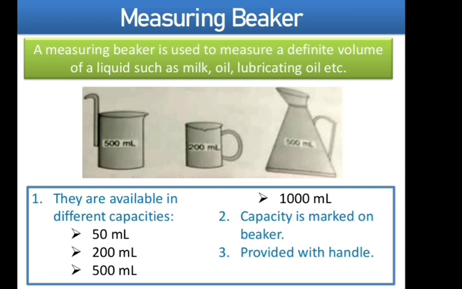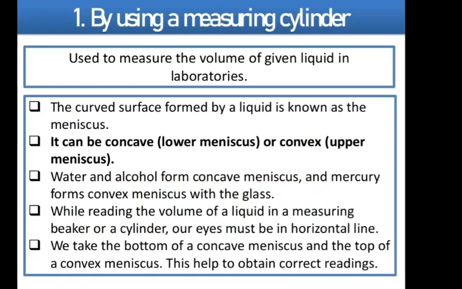We can measure the volume of the liquid using the two vessels which we have studied. First is by using a measuring cylinder. This measuring cylinder is used to measure the liquid in laboratories. Okay. Now, when we pour liquid in this measuring cylinder to measure the liquid volume, then what have we seen? We see that the top surface of the liquid is curved when the liquid becomes still.